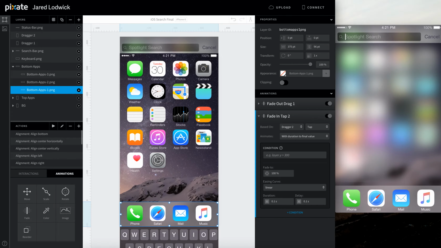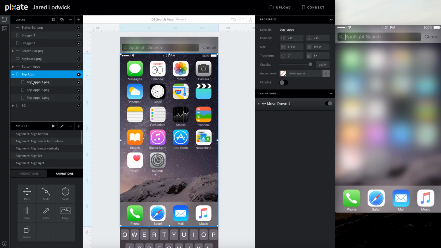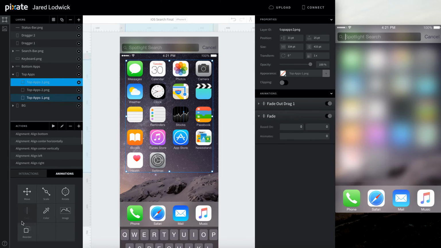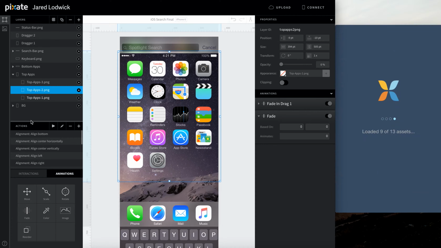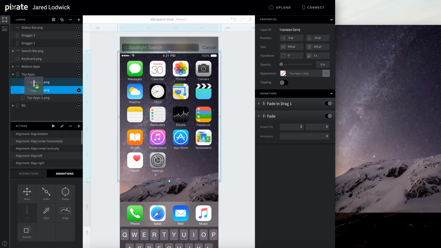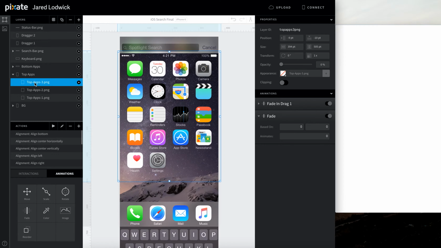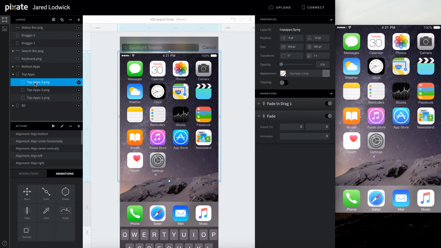Cool. Let's do our top apps. It's going to be the same thing. Add a fade animation to all these. Call this fade out tap 2. Set it to 0, delay of 0.1.